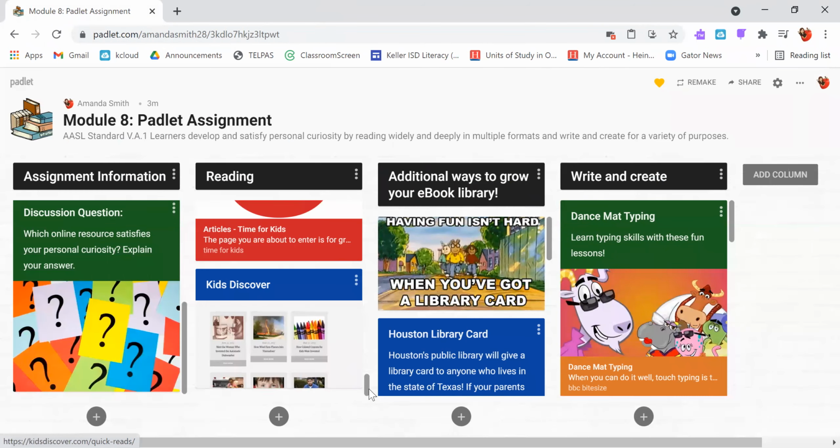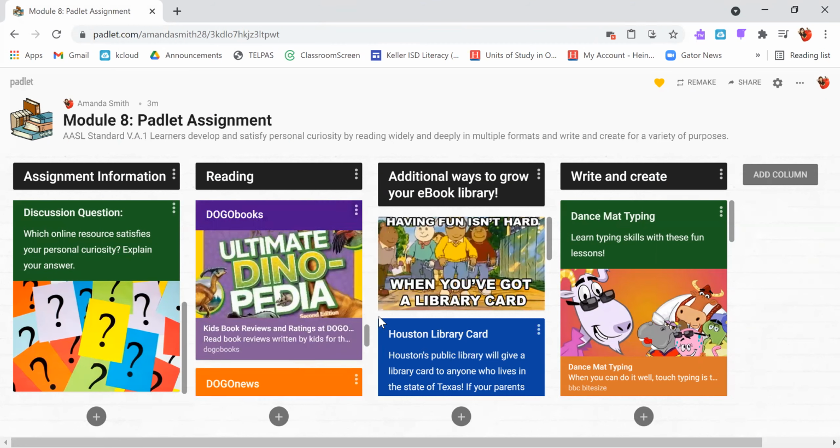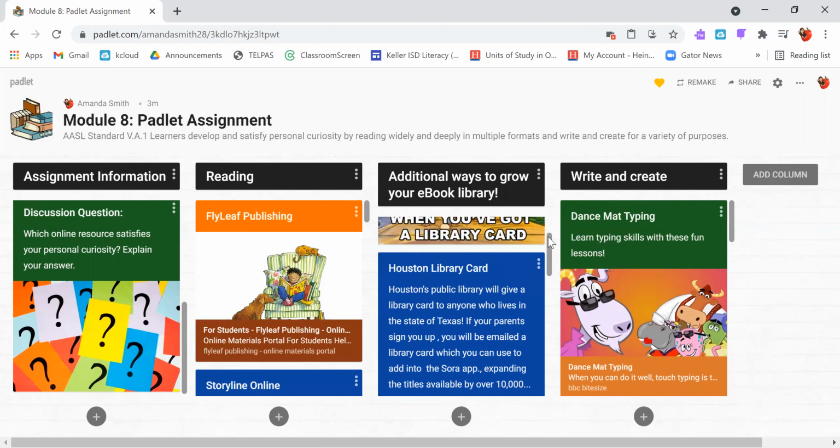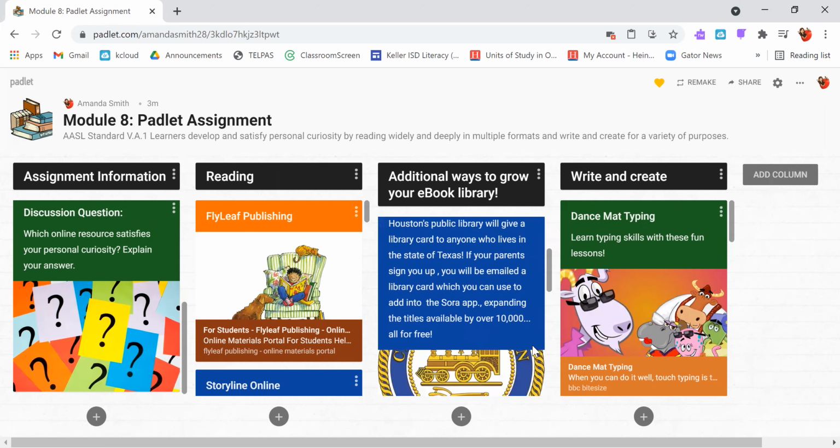So those are all of the different resources that we have available here in the reading column to help satisfy your curiosity. But there are some additional ways to grow your e-library, your ebook library. So having fun isn't hard when you've got a library card. Of course, you've got a library card to your school library, but did you know that the Houston Library will give a library card to anyone who lives in the state of Texas? If your parents sign you up, you will be emailed a library card, which you can use to add into the Sora app, which is another great spot that you can use to download ebooks.